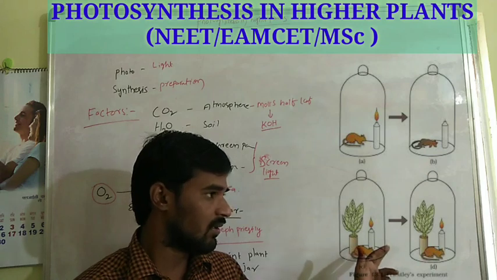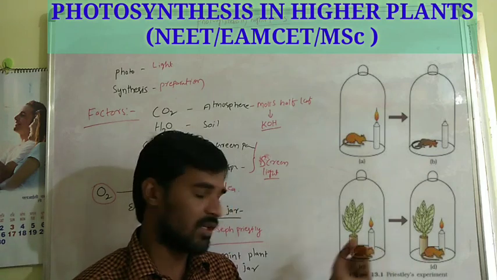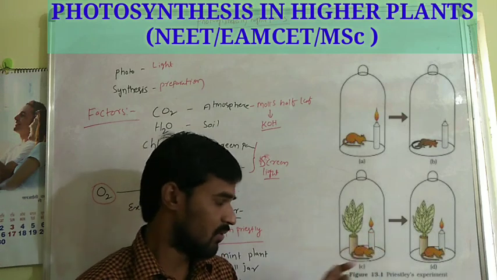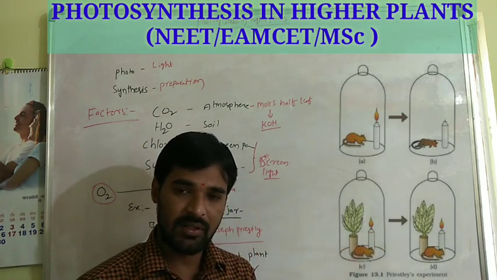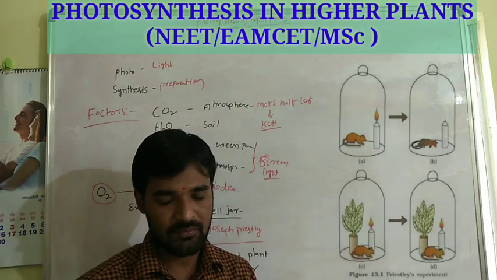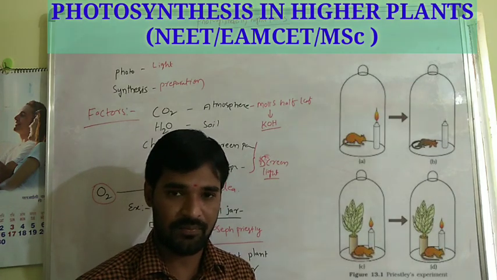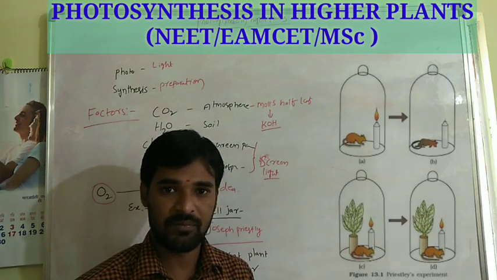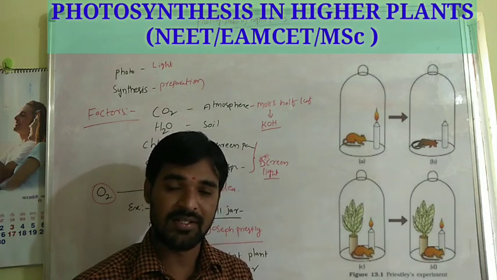He lit the candle, and the plant is there, the mouse is there. He observed this after some time. The mouse is alive, the candle did not turn off, and the plant is healthy.